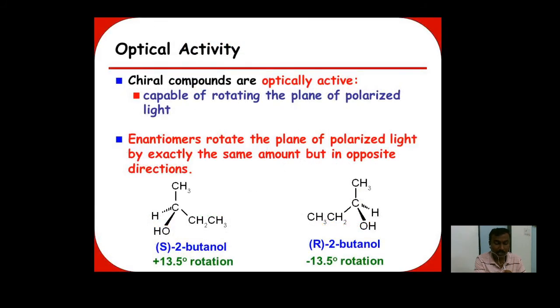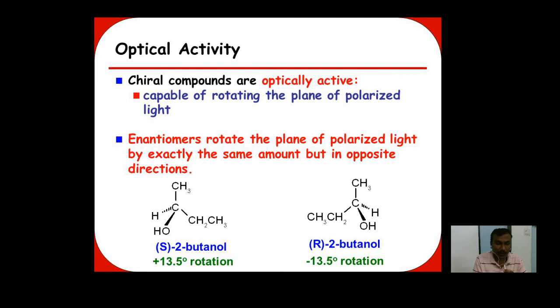Next, what is the relation between optical activity and chirality? Chiral compounds are optically active. That means they are capable of rotating the plane of polarized light either towards the right or towards the left, that is clockwise or anti-clockwise. Only chiral molecules are optically active.